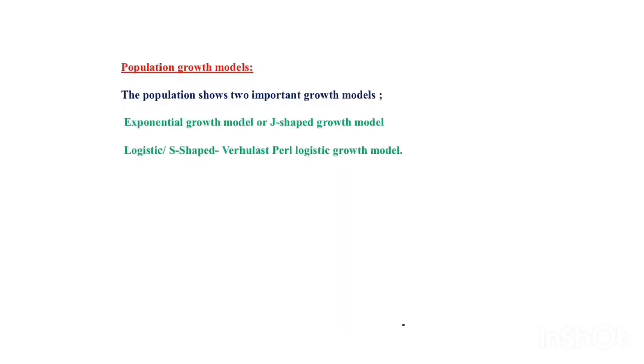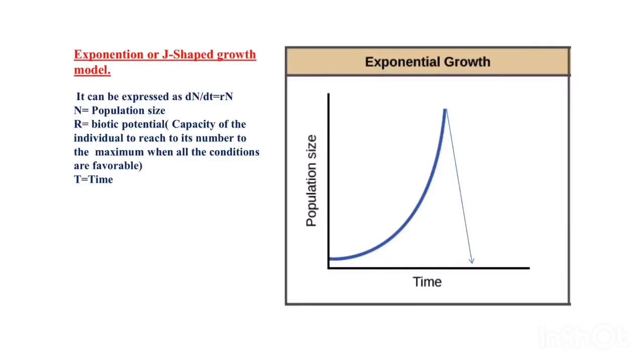Population growth models. The population shows two types of growth models. One is the exponential growth model or J-shaped growth model. Another one is the logistic or S-shaped growth model, or Verhulst-Pearl logistic growth model. First we shall go with the exponential growth model or J-shaped growth model.